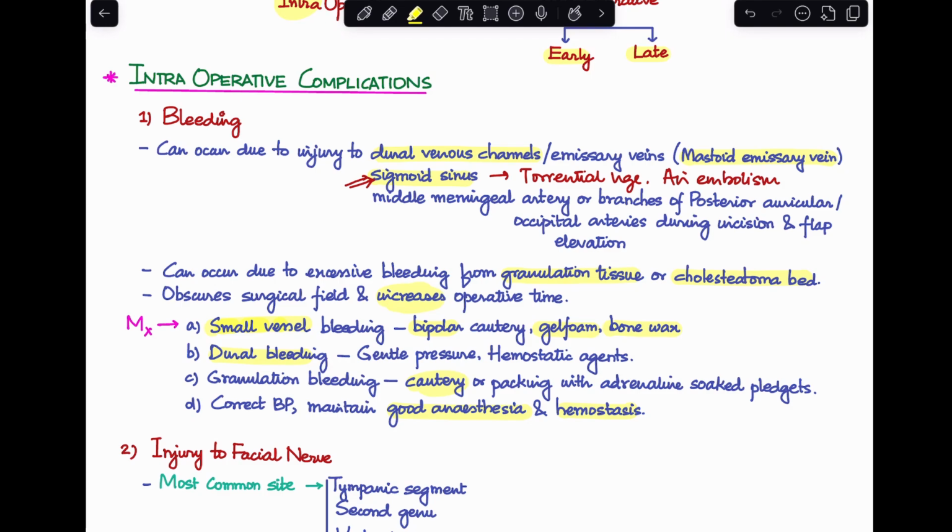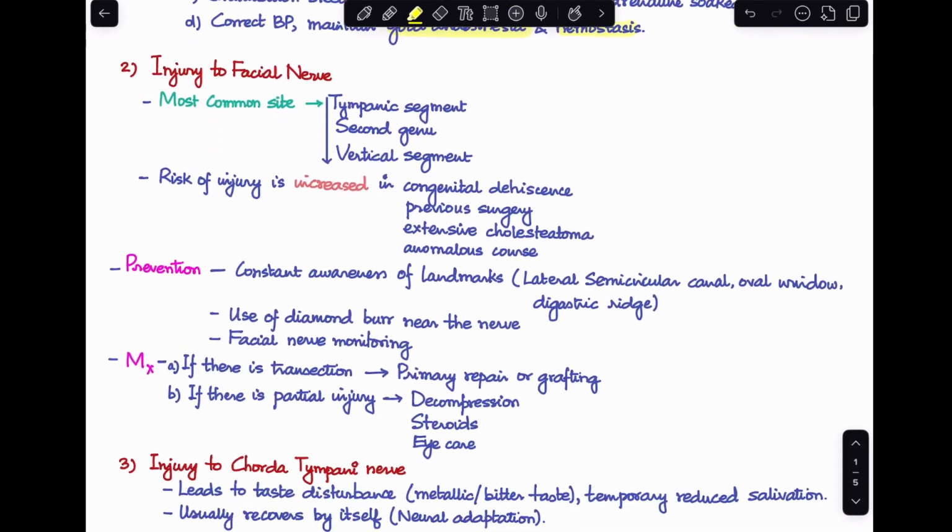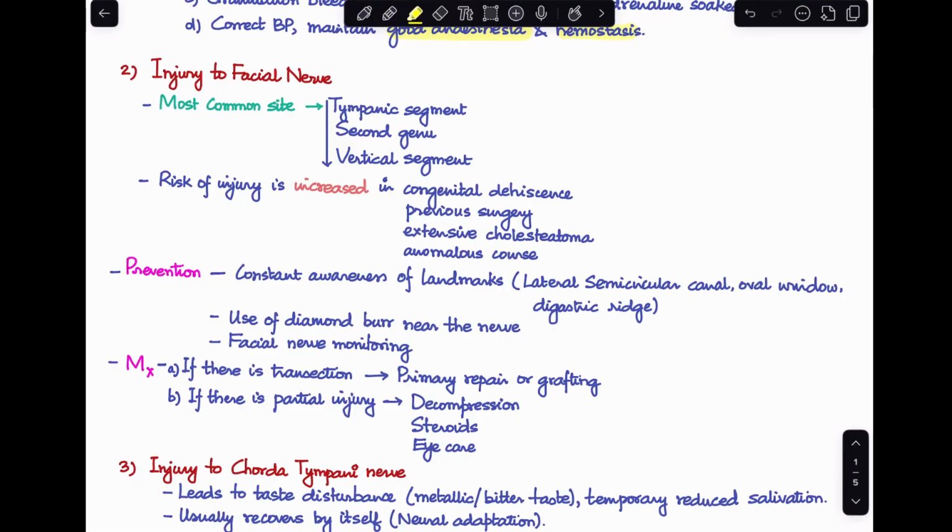Now we'll be talking about a lot of structures that get injured during the time of surgery and that will end up being a complication. And one of the major structures that can get involved in case of mastoidectomy would be injury to the facial nerve. Now, facial nerve is very intimately related to different walls of the middle ear. So, when we are performing mastoidectomy, it comes a lot in our way.